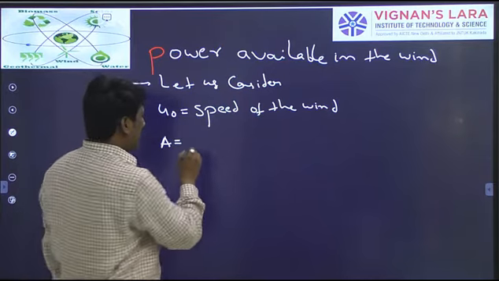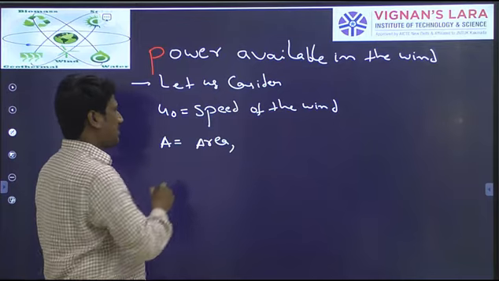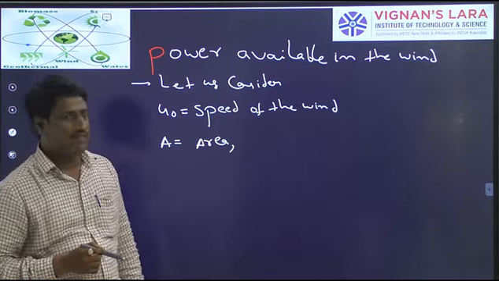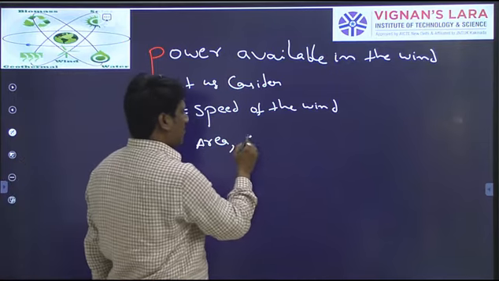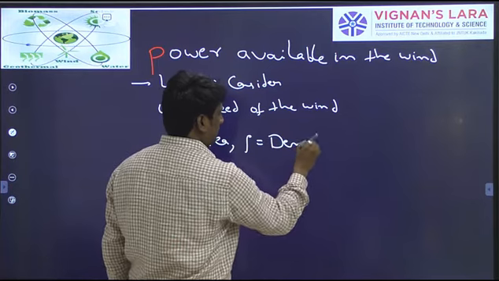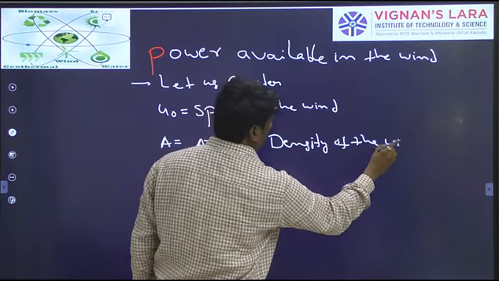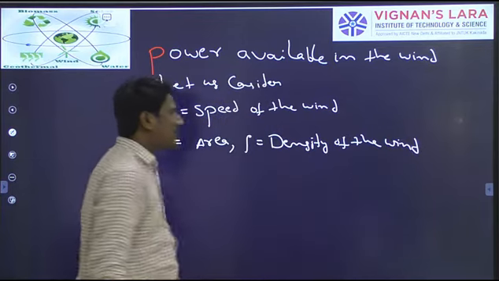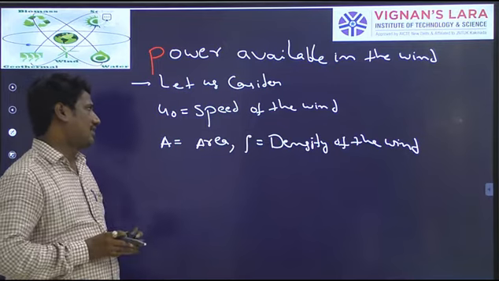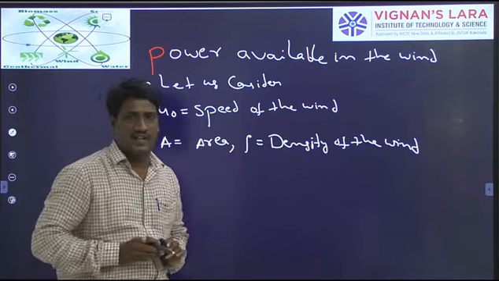And rho is equal to density of the wind. Okay, like that, so you will have different parameters regarding the wind.